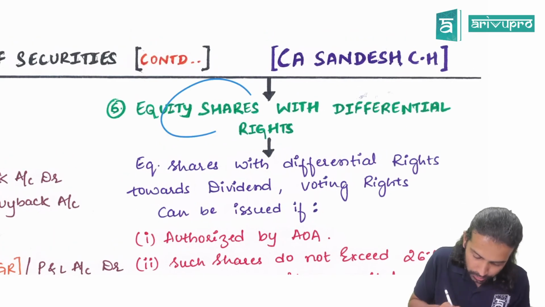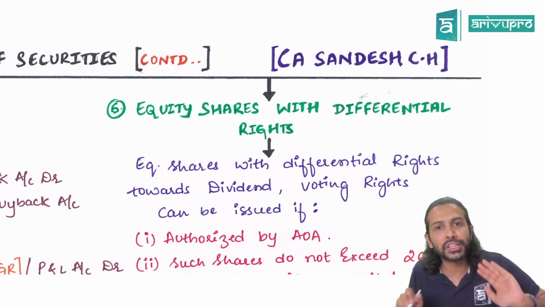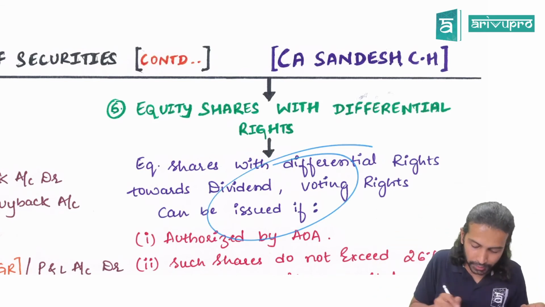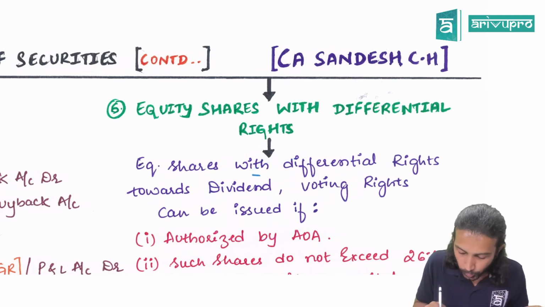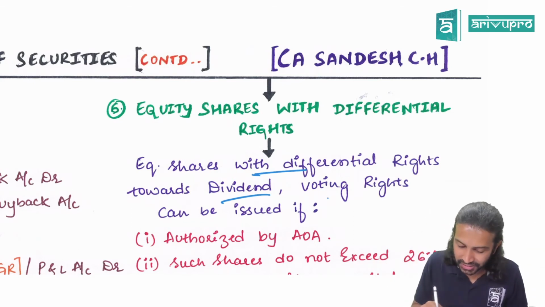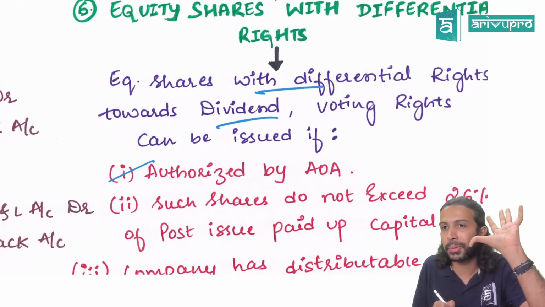Next, can you issue shares with differential rights? Can you issue equity shares with differential rights? Yes, provided you comply with certain conditions. Can you issue preference shares with differential rights? No. So, what are the conditions you need to comply with? First of all, what do we mean by equity shares with differential rights? The equity shares have different rights towards dividend, voting rights, etc. Can you issue that? Yes, provided it is authorized by the articles.